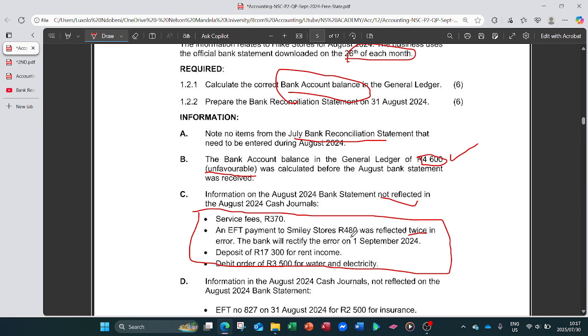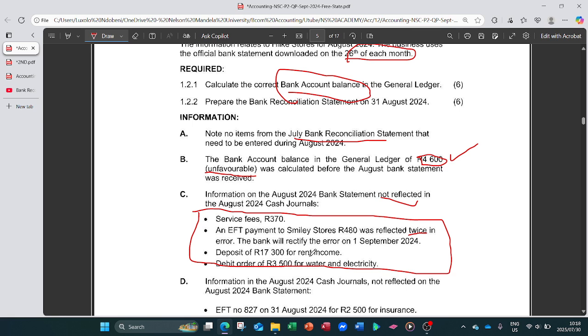But remember, they say this information appears on the bank statement but is not reflected in the cash channels. So the first 480 that is correct, we must show in our cash channels, which will now be in the form of the bank account on the credit side because it's the payment. Then the other 480, which is the duplicated one, we're going to reconcile in the bank reconciliation statement.